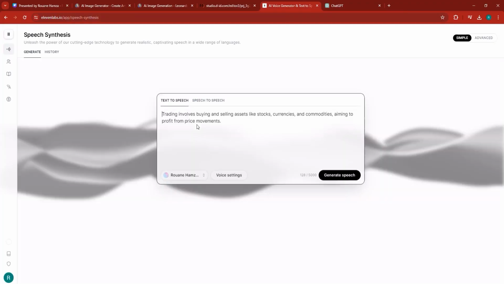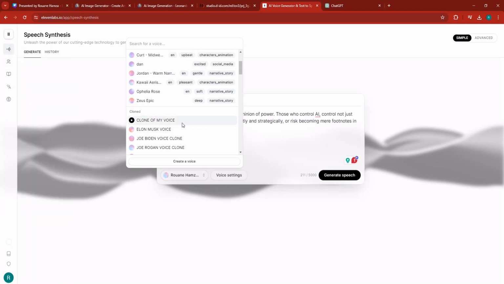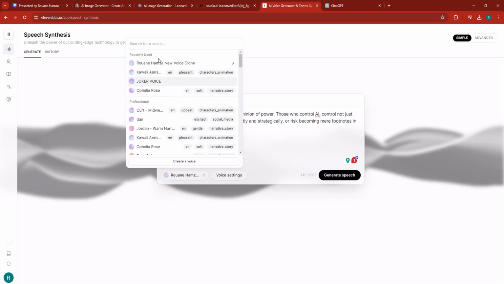So let's copy it, and then I'm going to head right back into 11 Labs. I'm going to place the speech in here, and I can choose from the voices that I have. I have a lot of voices. I also have created clones of some voices that you might know, for example the Joker from The Dark Knight. But I could go and select one of the voices that I have, so I'll select a deep voice.